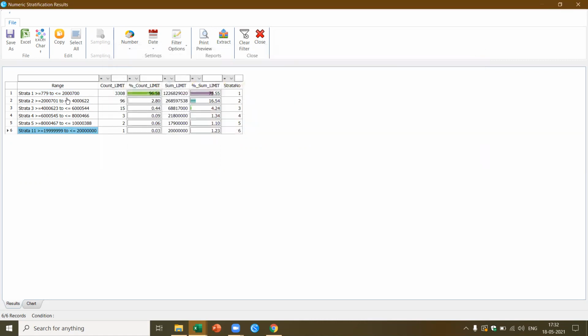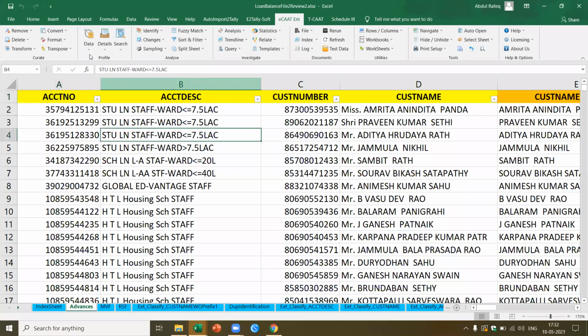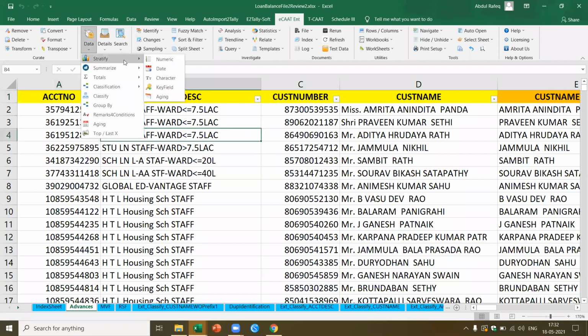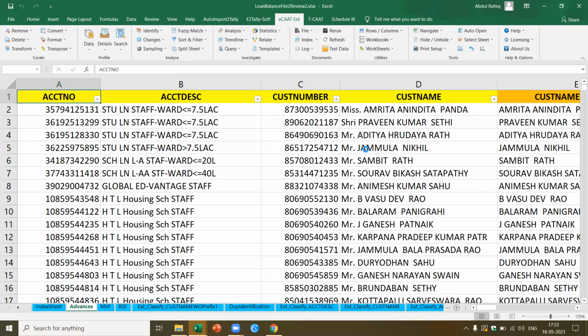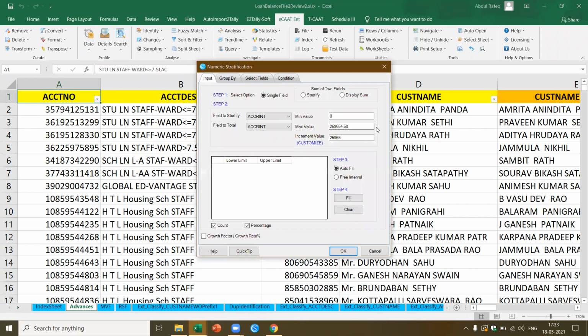Okay, now let's say this limit seems to be too high. I want to put my own limits. I can go here. Again, I can go to stratify, numeric. I'm just giving you an example of one file. You can just use this concept applied to any file. So what is it that I want to pick? I want to pick based on the limit. Now here I want to total the limit. Okay, now I got this one.